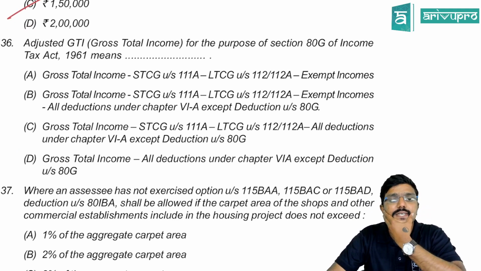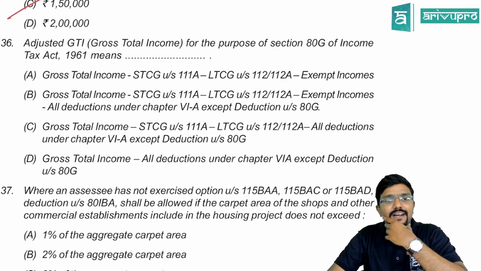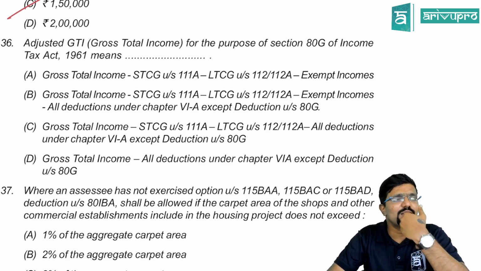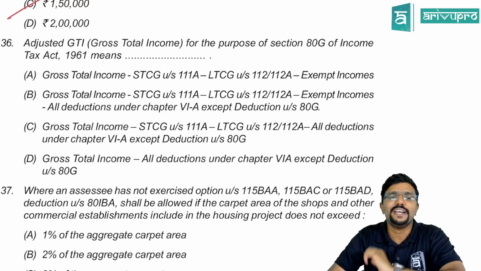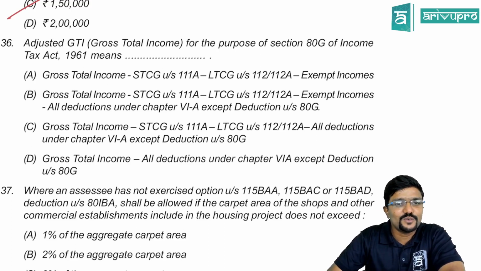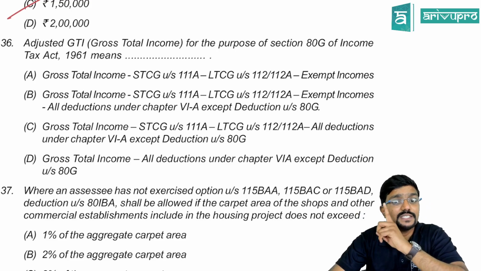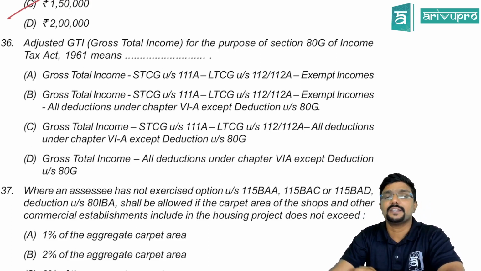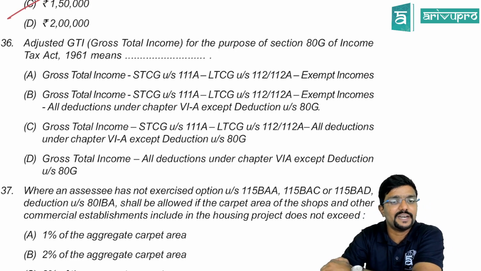Next, 36. Adjusted gross total income for the purpose of section 80G of Income Tax Act 1961 means what? The total income after all the deductions, but before 80G. That's all. Gross total income minus short-term capital gain, because against special income, you cannot claim deduction. So we have to reduce that also. I have told you how to calculate adjusted gross total income under the respective sections also. I have mentioned it in my regular material.